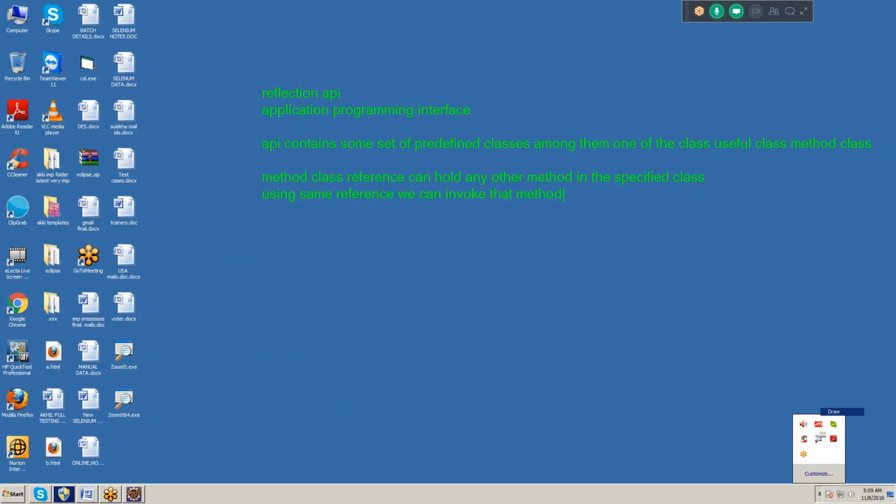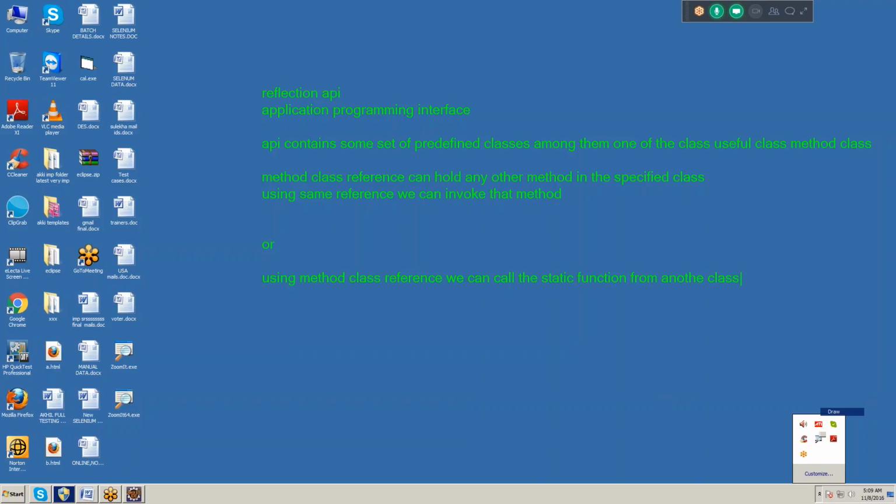What is the use of the Method class? A Method class reference can hold any other method in the specified class. Using the same reference, we can invoke that method. Or simply, using a Method class reference, we can call the static function from another class.